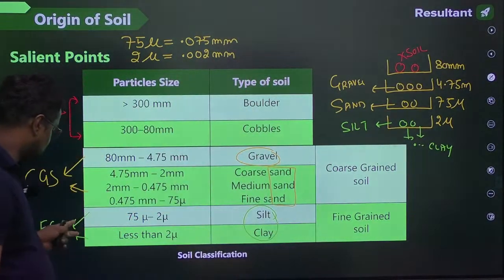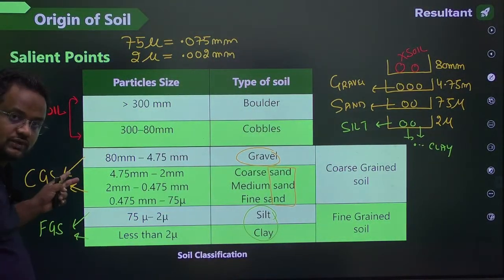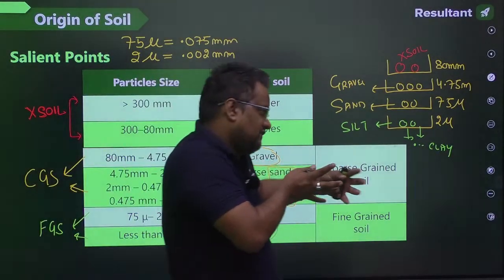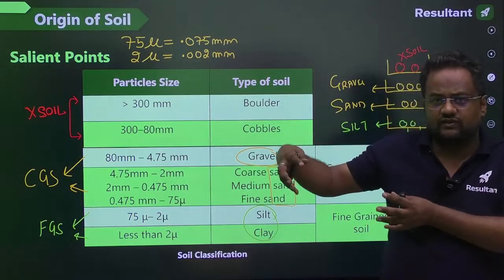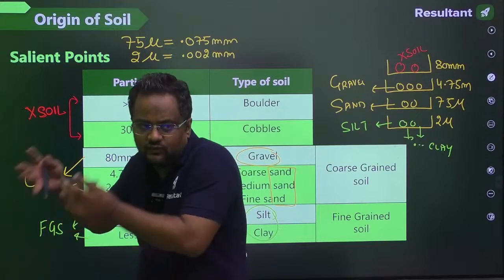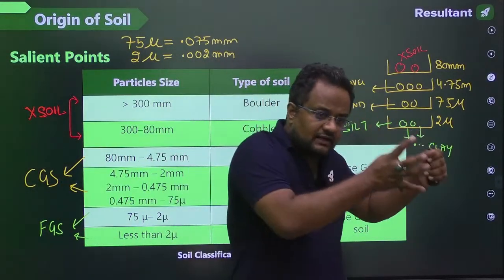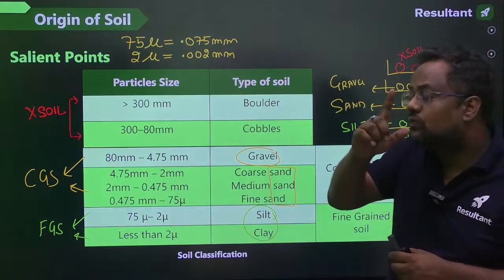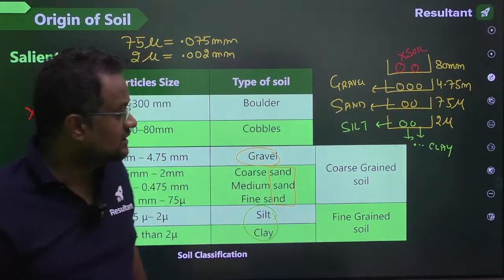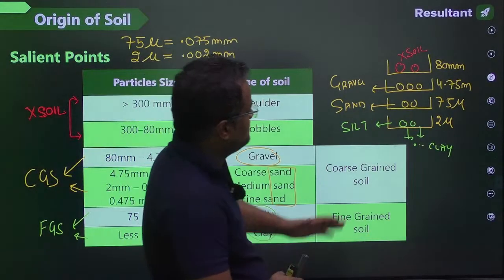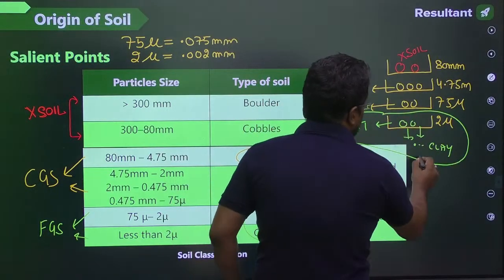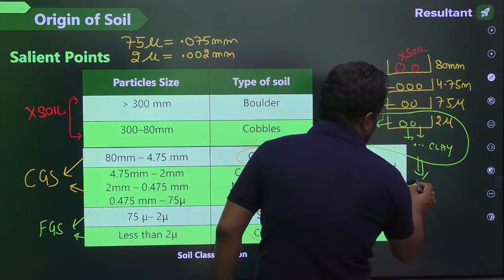So these green ones are fine grain soil, and that orange one is coarse grain soil. They have different properties. Coarse grain soil behaves in one way and fine grain soil behaves in a different way, which we will be studying. One more thing guys, when you go deeper in the sieve analysis, after this point it is not possible. Sieve analysis does not give good results beyond here.